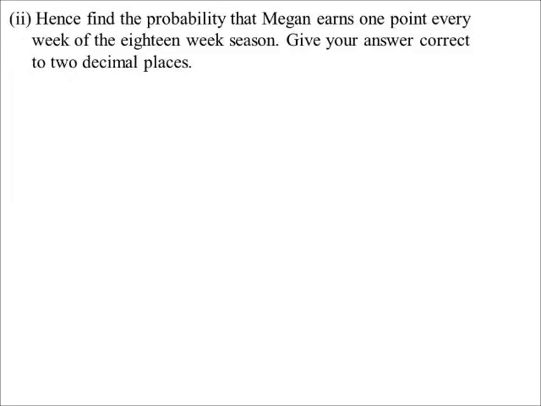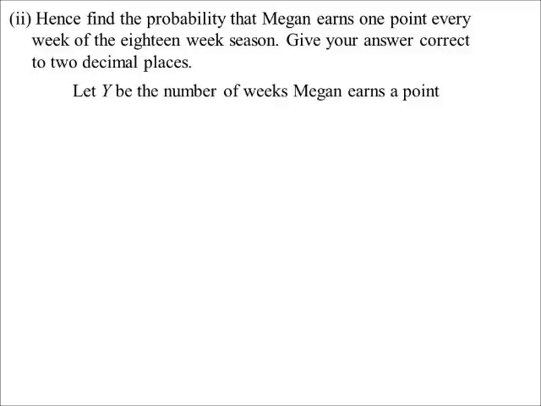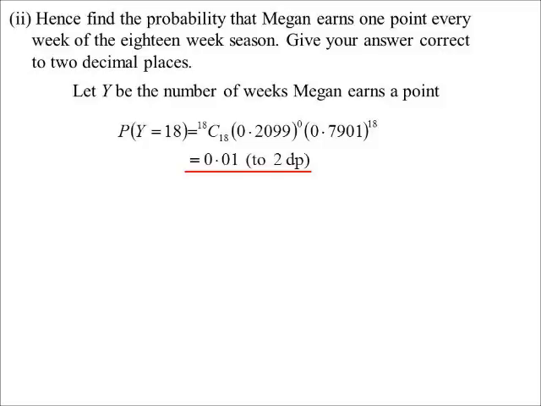Let's go and find the probability that Megan earns 1 point every week of the 18-week season. Every week. So I'm now going to change what I'm investigating, because I now want to know that Y is now going to be the number of weeks that she earns a point. Okay. So I'm saying Y is going to equal 18. But the probability that she earns a point, we just worked out. It's 0.7901. So it'll be 18C18, probability that she earns a point to the power of 18, doesn't earn a point to the power of 0. And we get 0.01 to 2 decimal places.